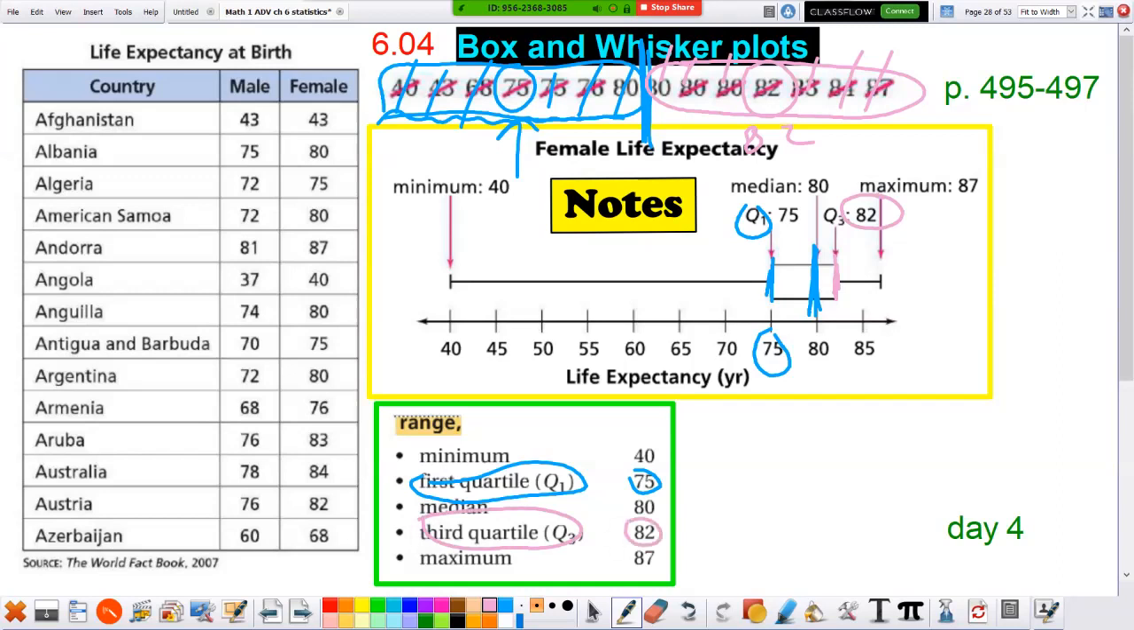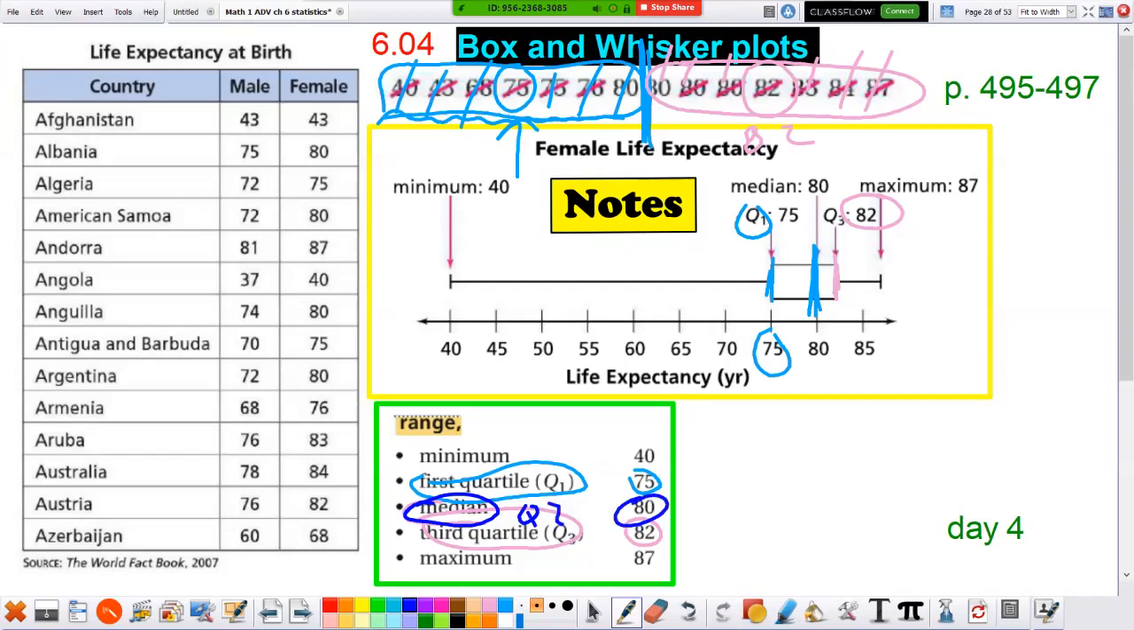You might say, okay, quartile 1, quartile 3. Well, what happened to quartile 2? I got Q1 and Q3. Where's Q2? Ah, it's right here. The median is actually Q2.